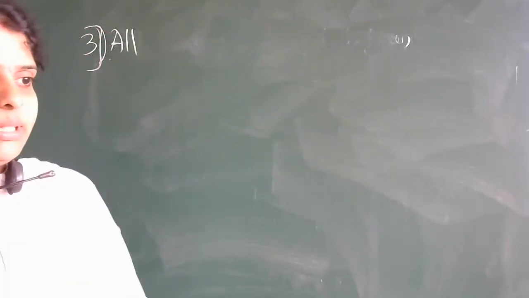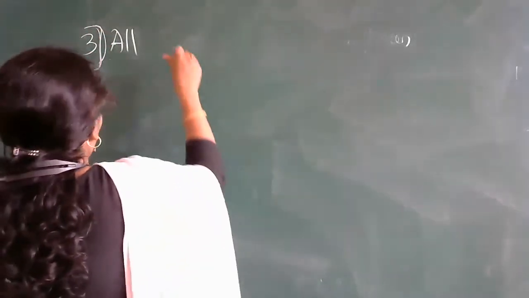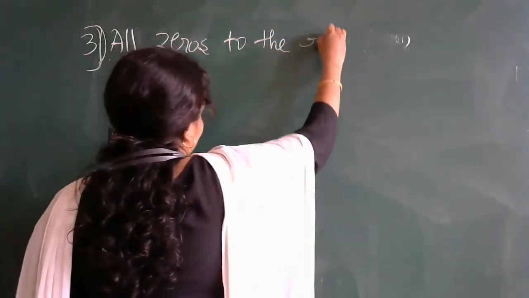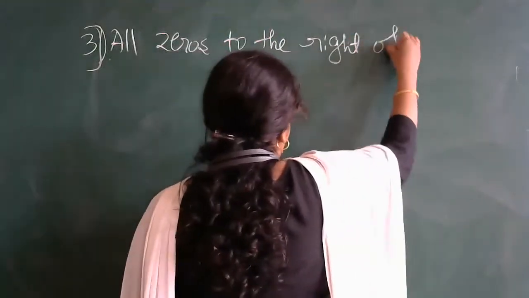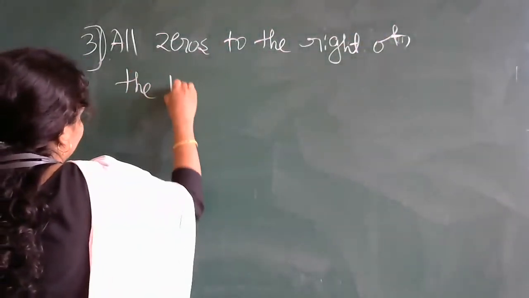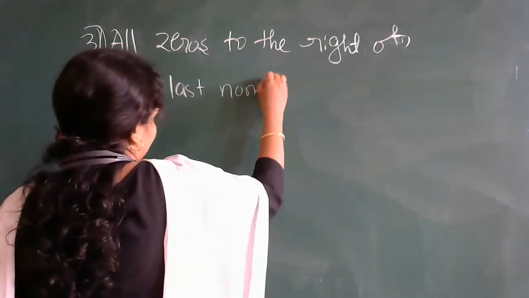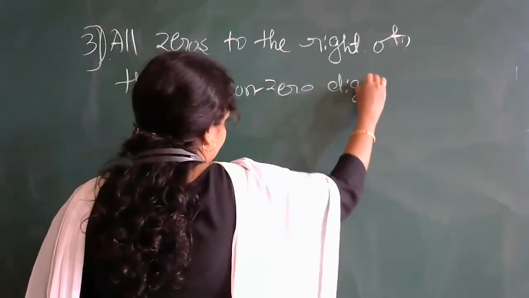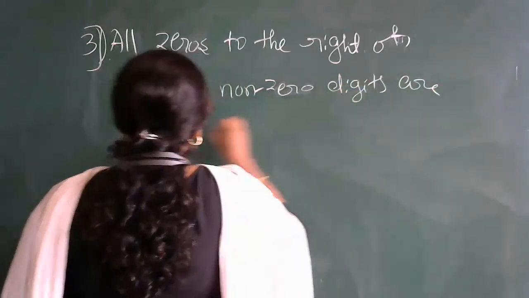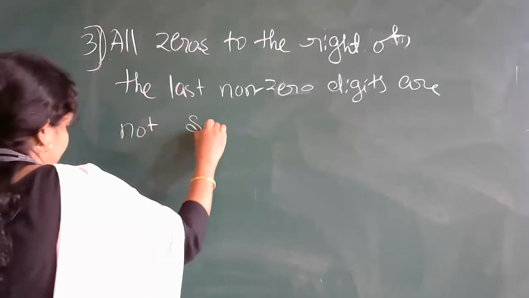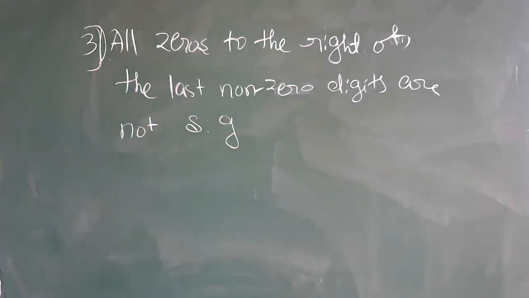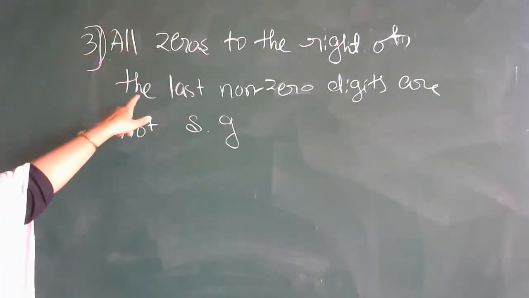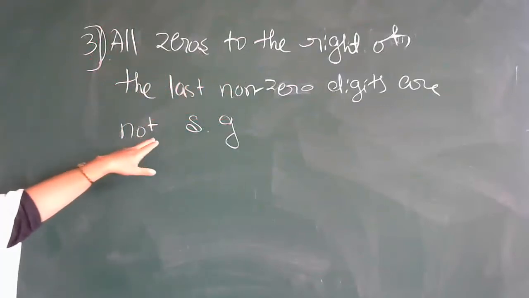So the third rule is, here you can see, all zeros to the right of the last non-zero digits are not significant figures. So what is the meaning of this? All zeros on the right of the last non-zero digits are not significant figures.